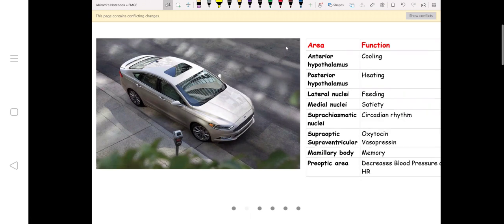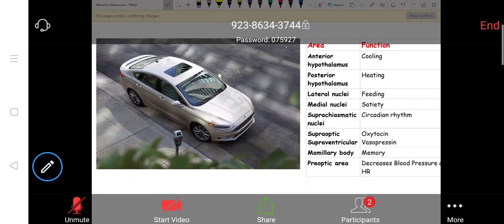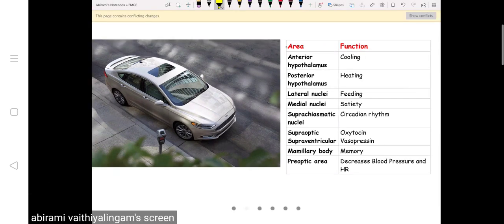See, all of you, look at this diagram. Look at that car there. Just remember this car. Just imagine this car if any question is asked about the nuclei of hypothalamus. So I'll tell you how. So first, the coolant in front. Okay, anteriorly, what do you have in the car? Anteriorly, every car will have its coolant.